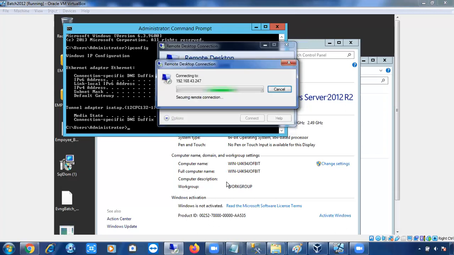In the organization, we'll connect to the servers like this only. We have to open remote desktop and provide the IP address of the server we want to connect to. Then it will pop up and ask you to enter the password. Then you have to enter the password and connect.